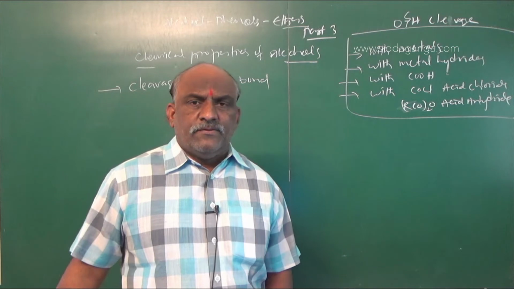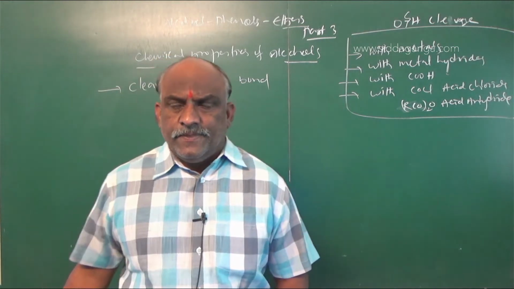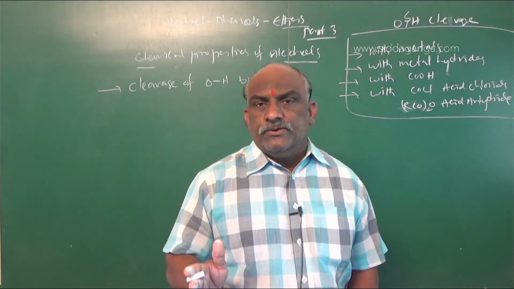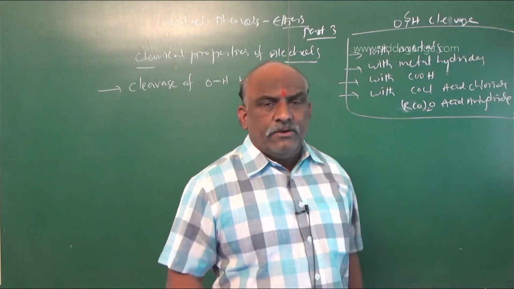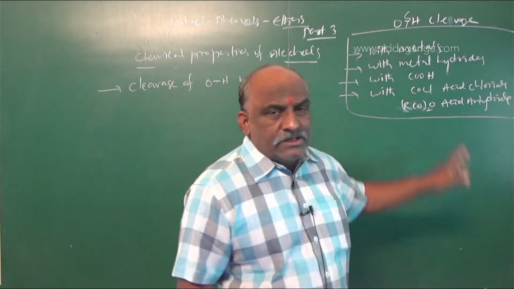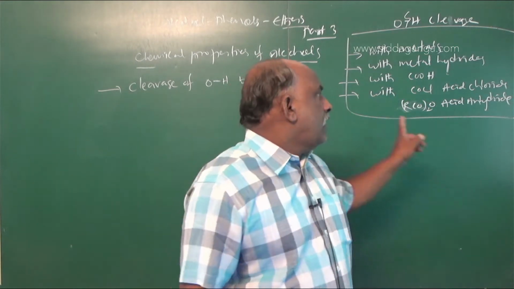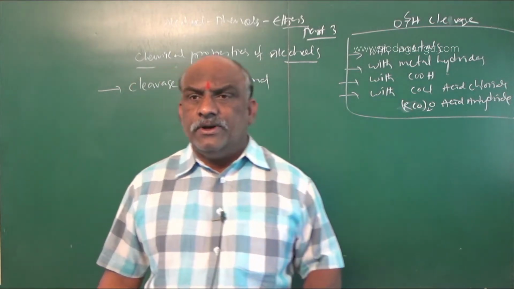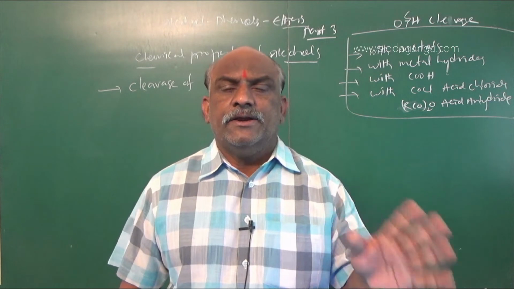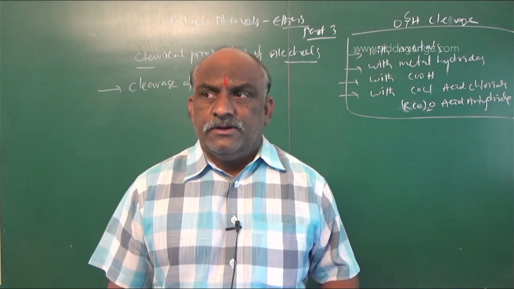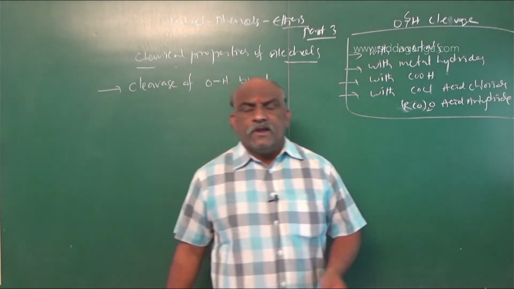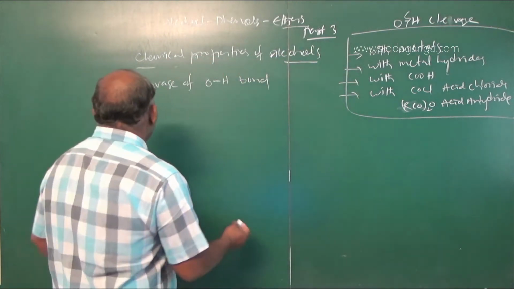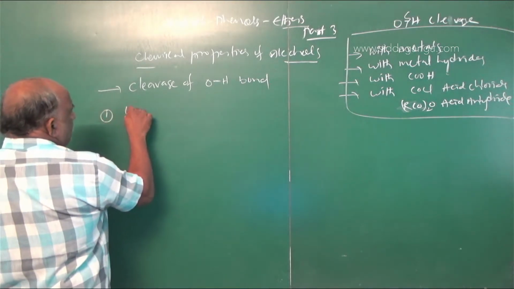Number 1 is alcohol with metal. Alcohol plus metal: simple, you should break the OH bond only. Alcohol plus metal hydride: OH bond breaks. Alcohol plus carboxylic acid: OH bond only you break. Alcohol plus acid chloride or acid anhydride: you should break the OH bond only. OH bond cleavage means it liberates hydrogen. So alcohols react with metals and liberate hydrogen gas.